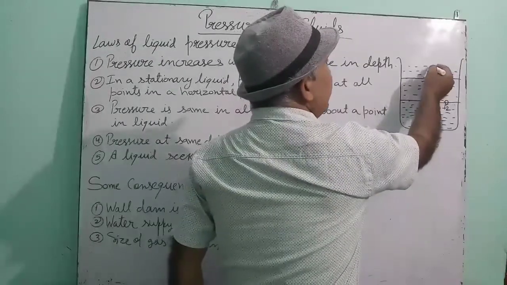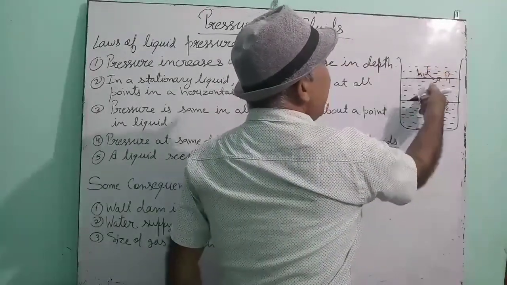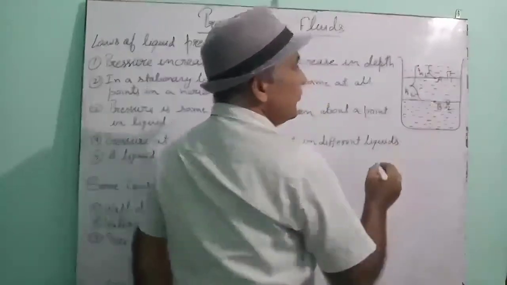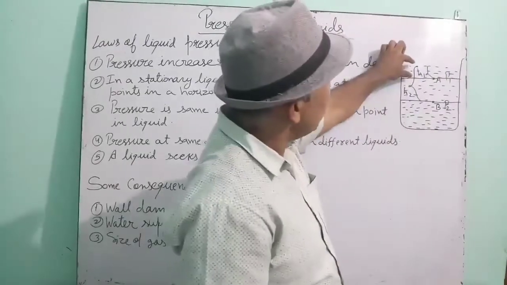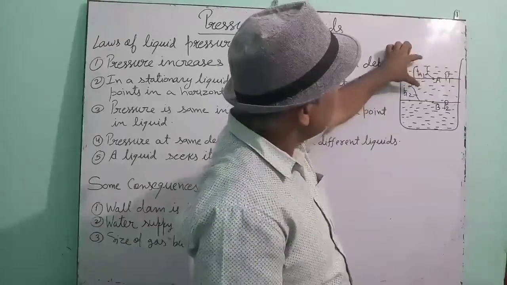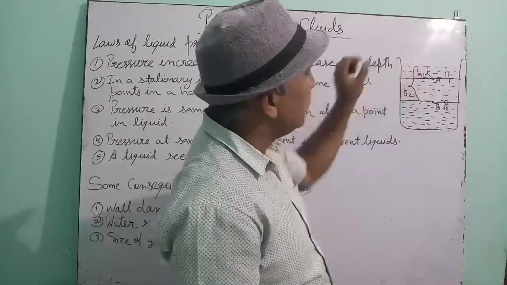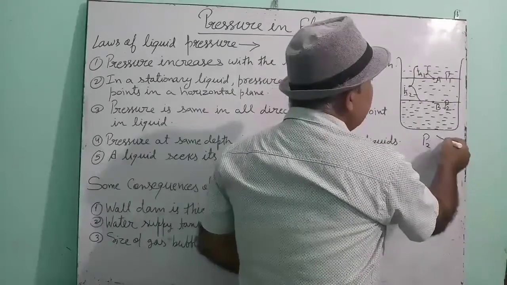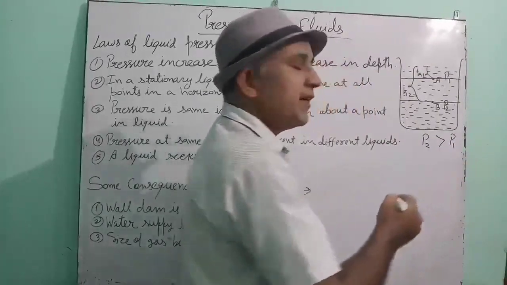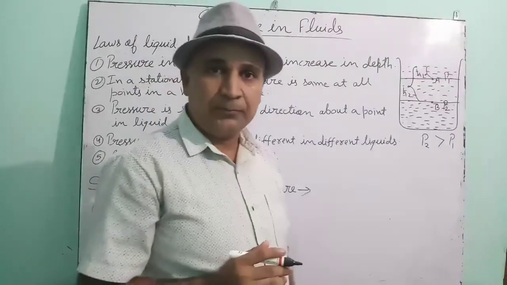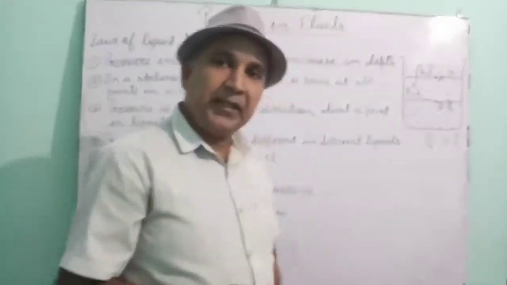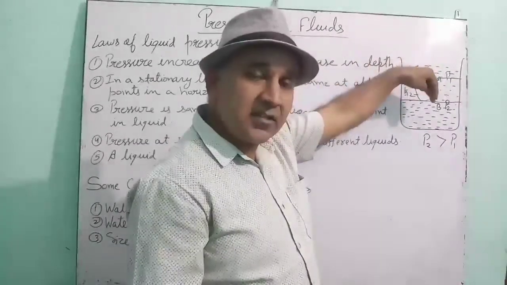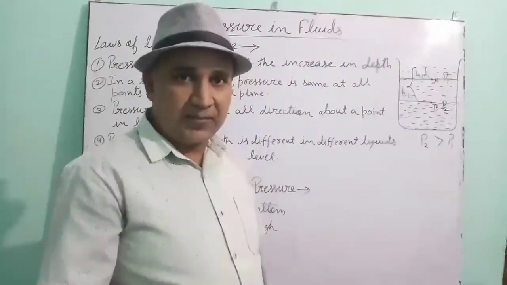You can see that from the surface, the depth of point A is less than the depth of point B. So the first law says that pressure at B will be greater than pressure at A. This is the first law of pressure.